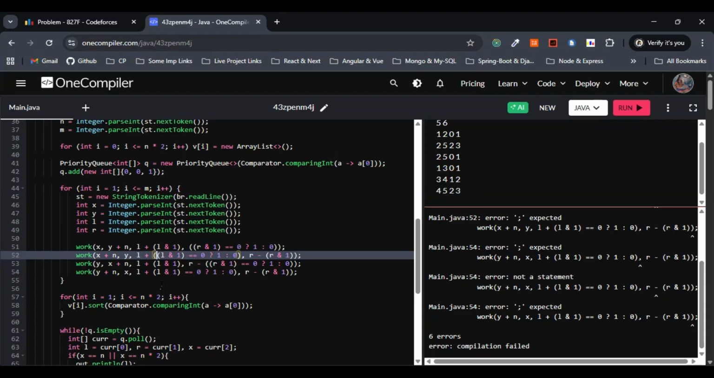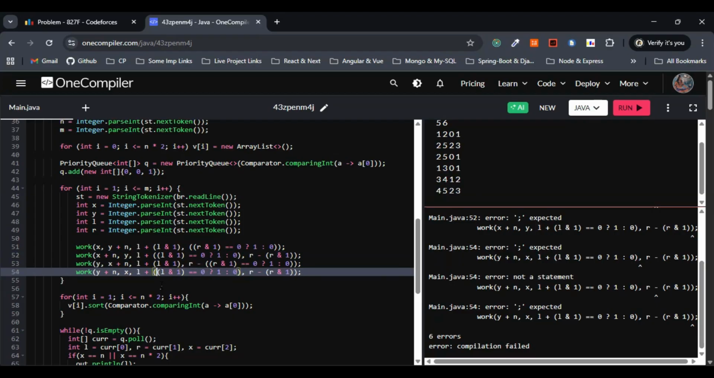One more, what do we call? Parenthesis actually. Yeah, this one: L bitwise and 1. If it is equivalent to 0, then we are printing 1, else 0. Right? So this is fine. R minus R bitwise and 1. This is fine. The same thing we have to do for this one as well, I believe. Yeah. Now this has to work correctly.